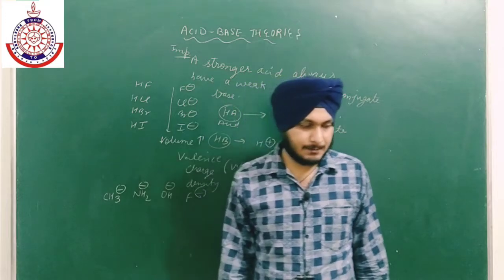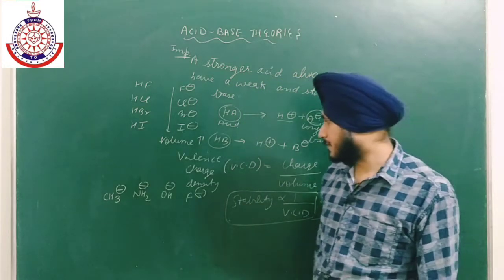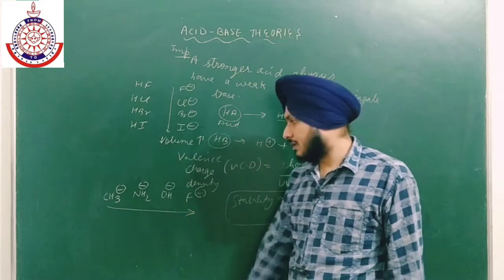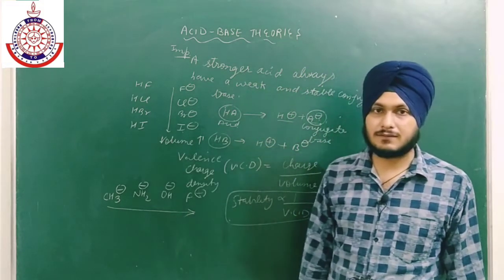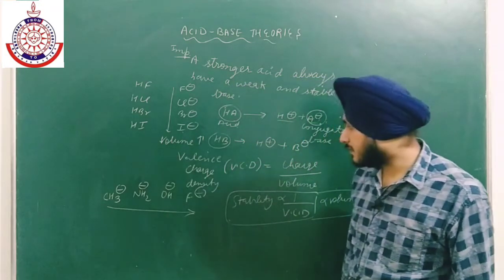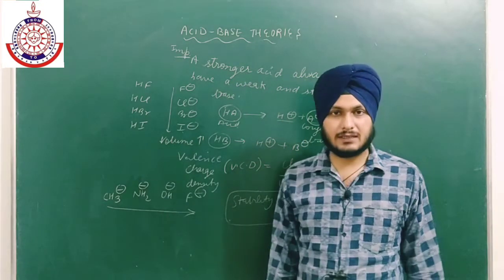As we go from left to right, the electronegativity increases.